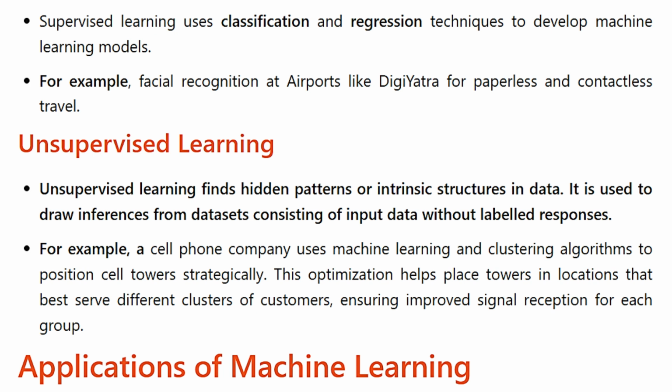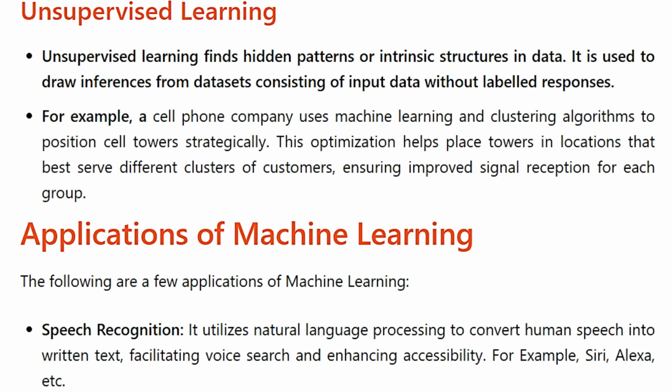Unsupervised learning. Unsupervised learning finds hidden patterns or intrinsic structures in data. It is used to draw inferences from datasets consisting of input data without labeled responses. For example, a cell phone company uses machine learning and clustering algorithms to position cell towers strategically. This optimization helps place towers in locations that best serve different clusters of customers, ensuring improved signal reception for each group.